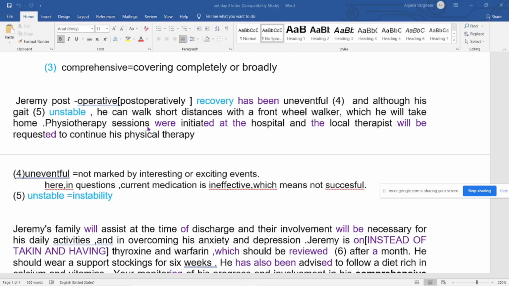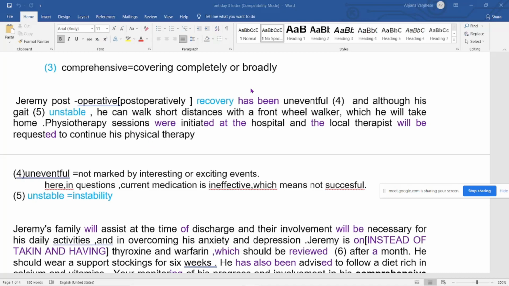Physiotherapy sessions. See, "sessions" is plural, that's why "were" has been used. "Session was initiated", otherwise "sessions were initiated", at the hospital. And the local therapist, only one local therapist is there. "Will be requested" is future, then "is requested", -ed is there, to continue his physical therapy. Okay, this is one paragraph.